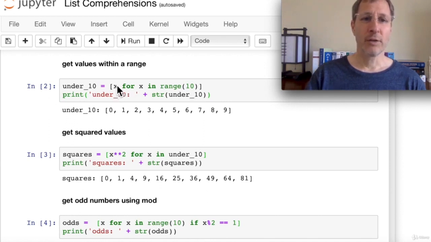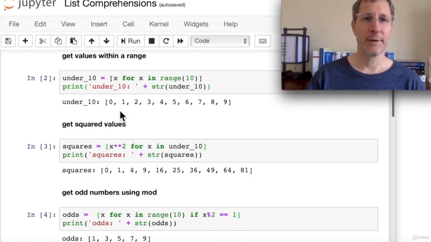And what we're going to add to this new list is x for x in that range. So in this part, the first x, we could apply some sort of a transform or a function on that x if we wanted to, x squared, 2x, whatever we want. And then this is where we declare the variable, each x in this range. So the result is a series of values under 10, so 0 through 9, under 10 integers. Okay, so that's the simplest example of a list comprehension.